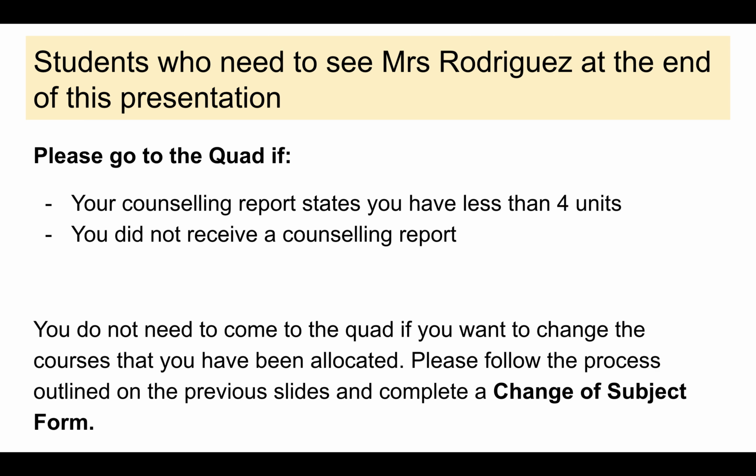You do not need to come down to the quad now if you want to change the courses that you've been allocated. Can you please follow the process that was outlined on the previous slides and complete a change of subject form?